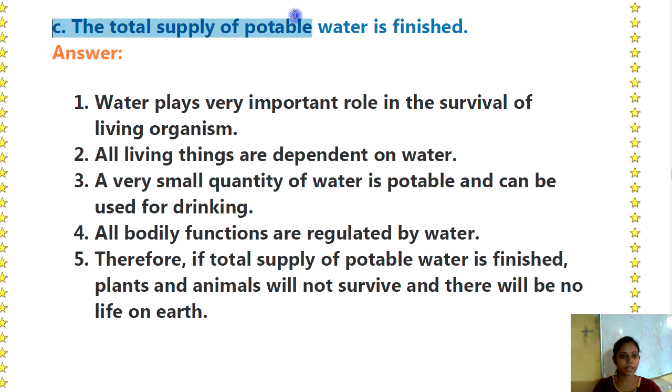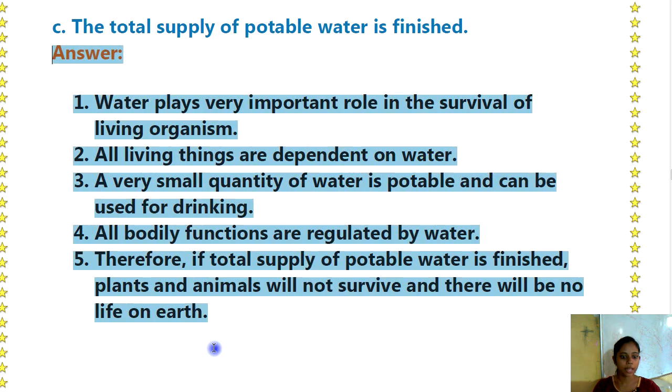Then next C. The total supply of potable water is finished. Then what will happen? Answer is water plays a very important role in the survival of living organisms. All living things are dependent on water. A very small quantity of water is potable and can be used for drinking. All bodily functions are regulated by water. Therefore, if the total supply of potable water is finished, plants and animals will not survive and there will be no life on the earth.